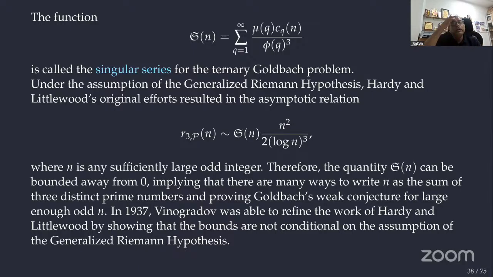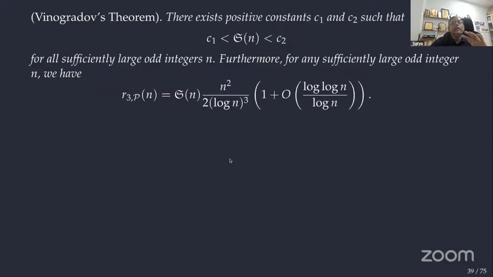So this S of n is equal to the summation over q equal to 1 to infinity of mu of q into the Ramanujan sum c_q(n), divided by phi of q cubed. For the ternary Goldbach conjecture, we'll get this: R3P of n, the number of ways of writing n as a sum of 3 primes, is approximately equal to this number. That is the idea. Whenever they proved that this value lies between C1 and C2, which are positive quantities, that is number one.